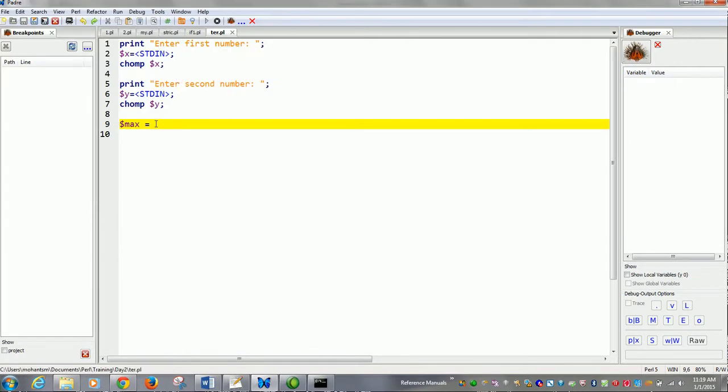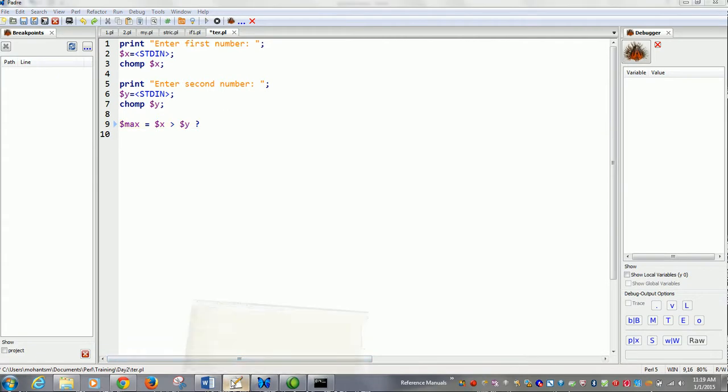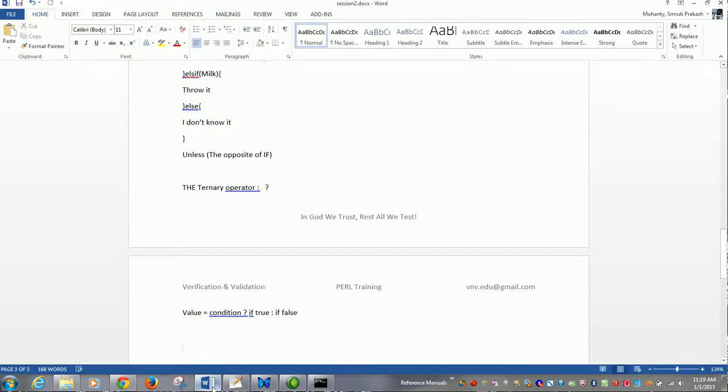So you have a $max. Here you write the condition: $x is greater than $y, then a question mark. You remember this syntax, right? You remember the condition, then a question mark. If true, what does it do? If false, what does it do?